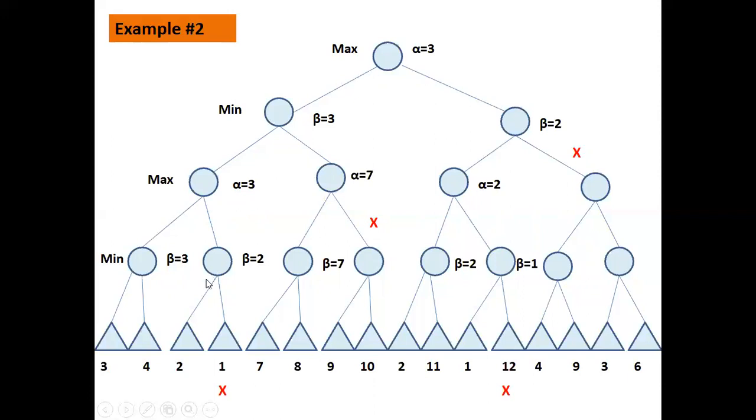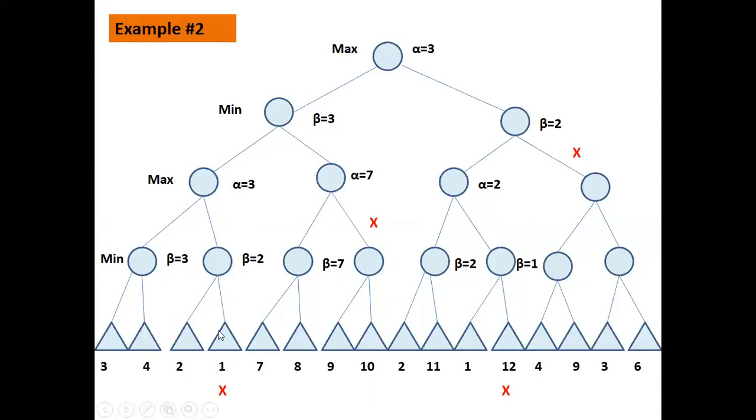So once you come this side, directly go to the left side, what you get is 2. So let us assign the beta value as 2. Now once you assign the beta value as 2, this is minimum. That means the minimum value of this node will be either 2 or less than 2. But our max value is already 3, which is greater than this minimum value, which comes from this path. So it is already less, so we are not going to explore this path, right?